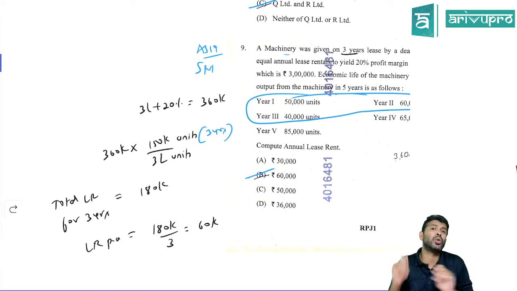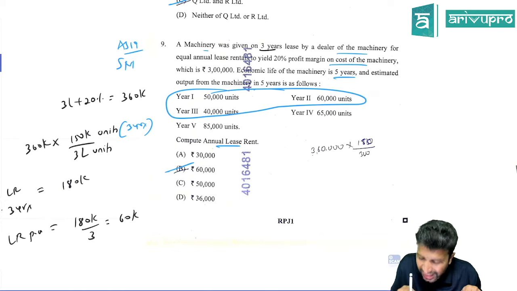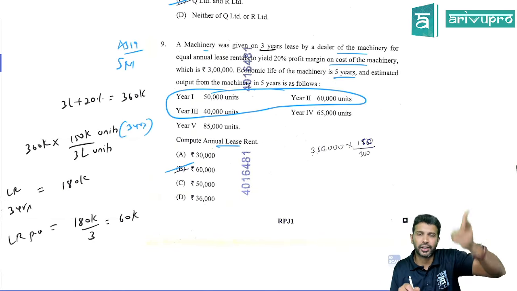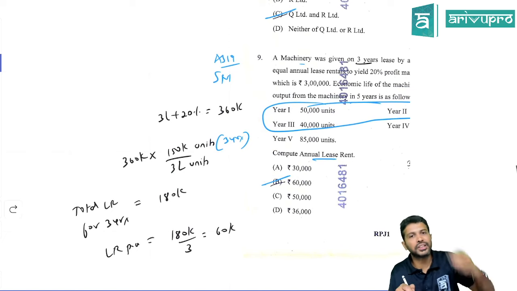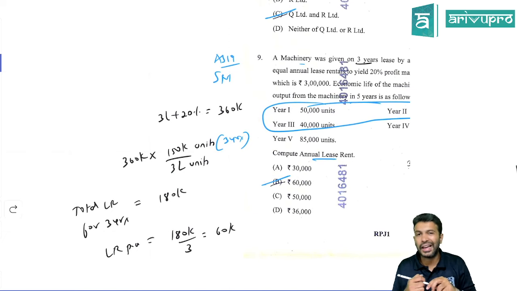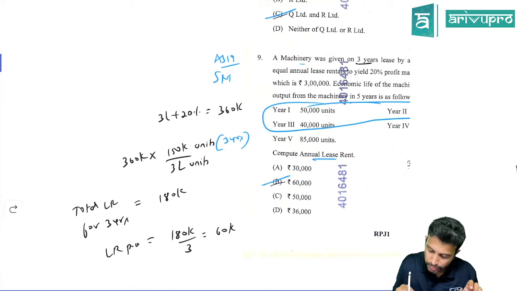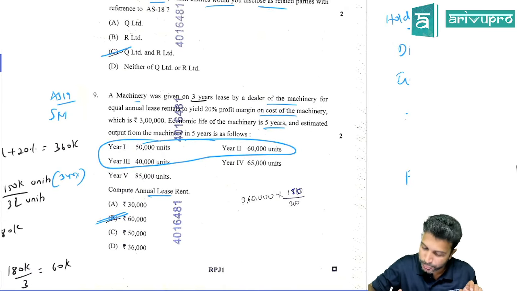But they did not ask the total lease rental for 3 years. They asked what your annual lease rental is, meaning every year how much is the lease rental. Total lease rental is 180. We have leased it for 3 years. I mean, lease rental per annum or annual lease rental is 60,000. So B for Bengaluru is the right option here.